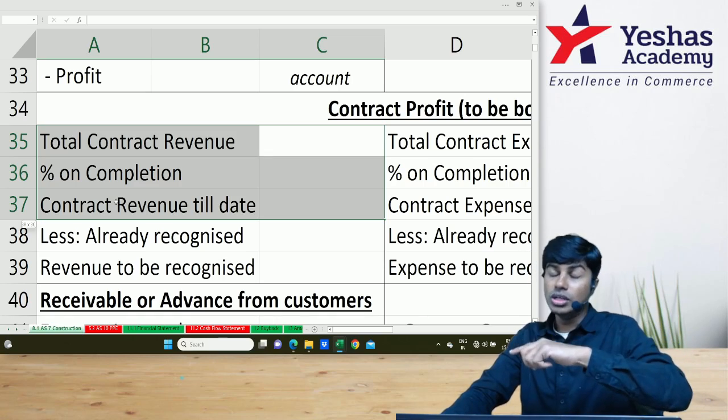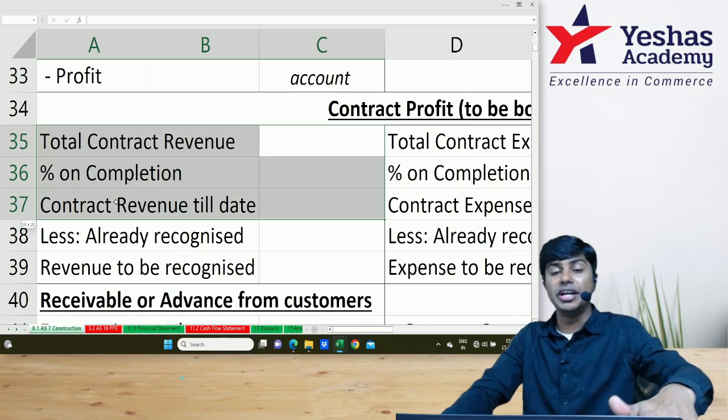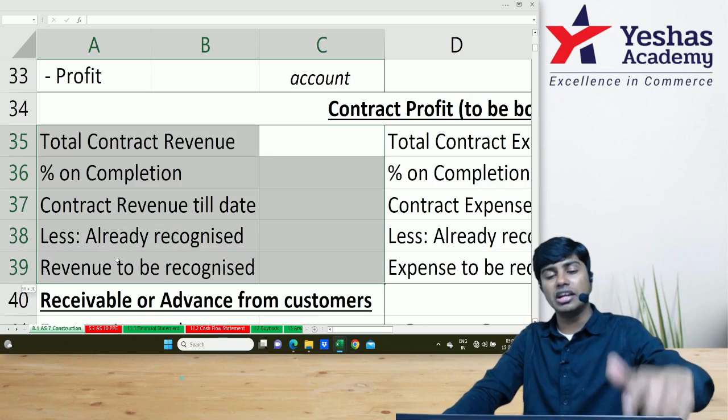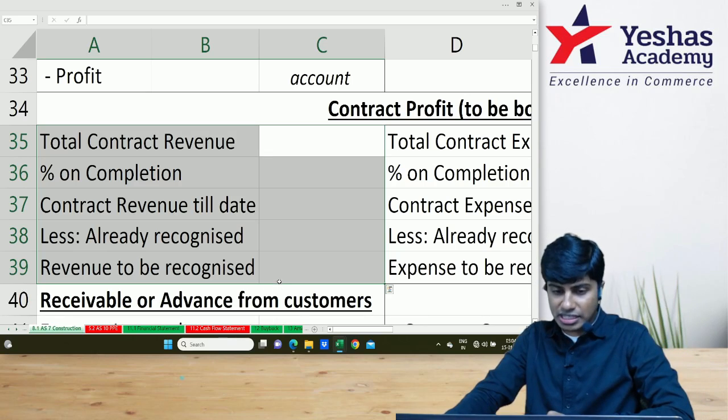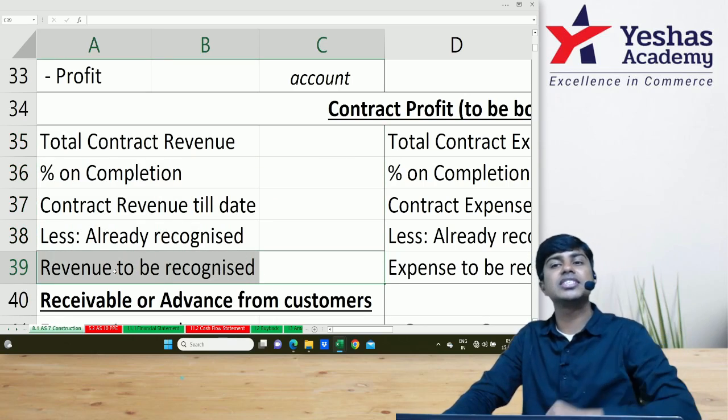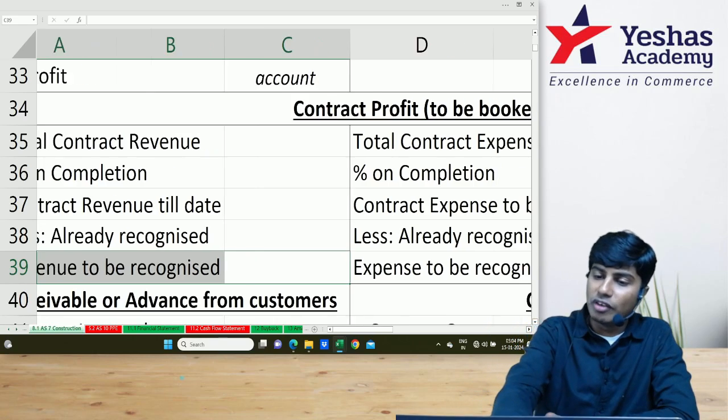If it is year 2, then the revenue recognized in the previous year will be deducted from this to arrive at revenue to be recognized in the current year. This revenue to be recognized in the current year is like sales made in the current year. Similarly, we'll do it for cost also.